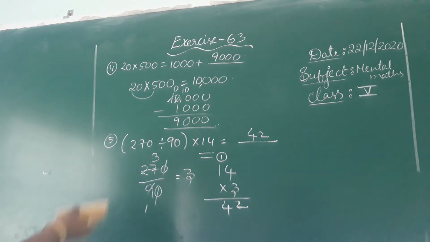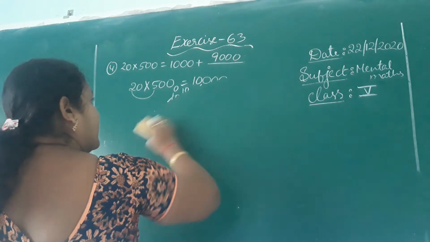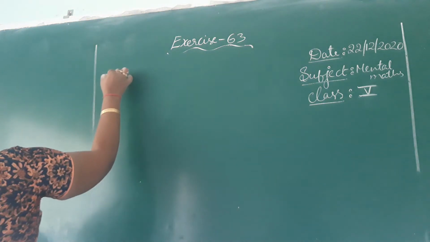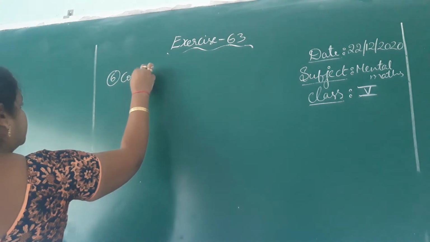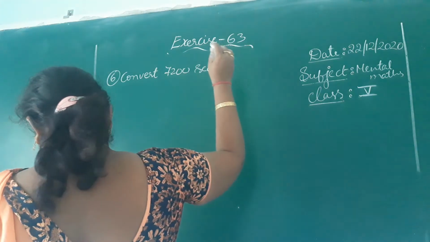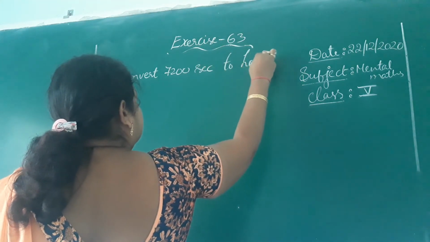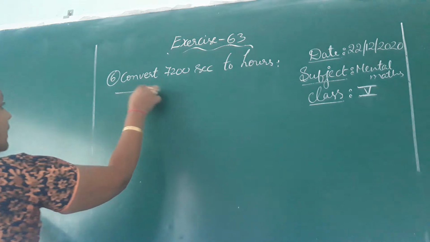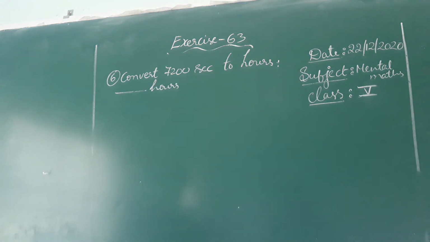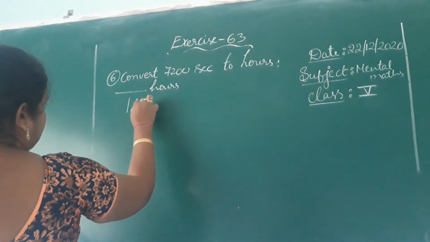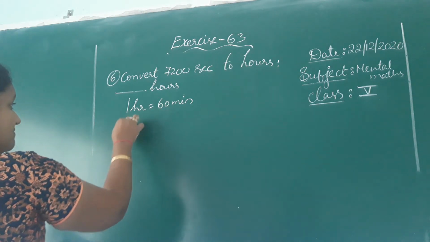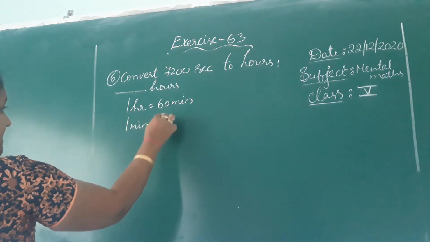See the next one, sixth one. Convert 7,200 seconds to hours. How many hours? 1 hour contains 60 minutes and 1 minute contains 60 seconds.